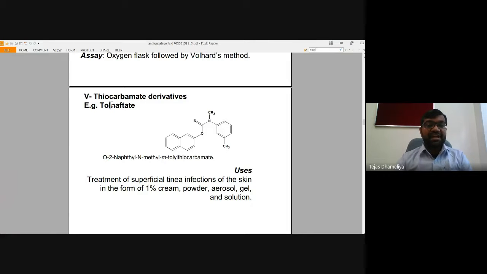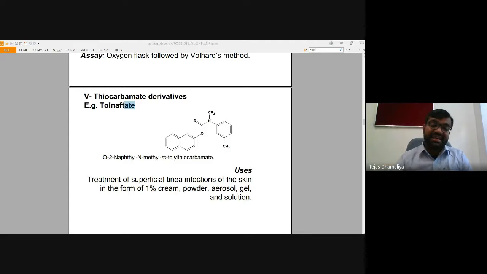So in tolnaftate, "tol" basically indicates toluene, and then there is "naf", which is naphthyl, and "ate", which we know is always a kind of ester, as in the IUPAC names of esters like methanoate, ethanoate, propionate.